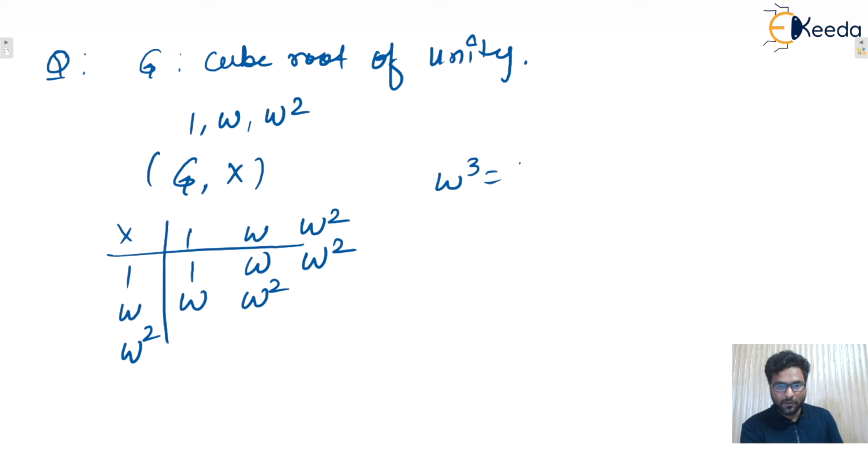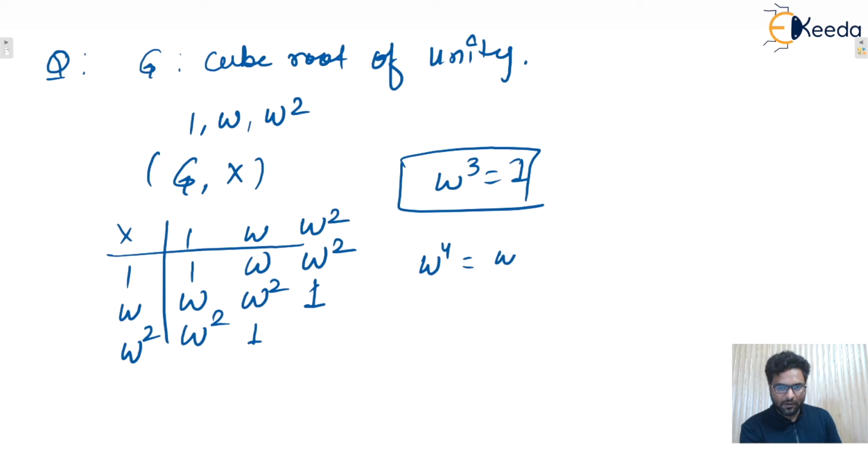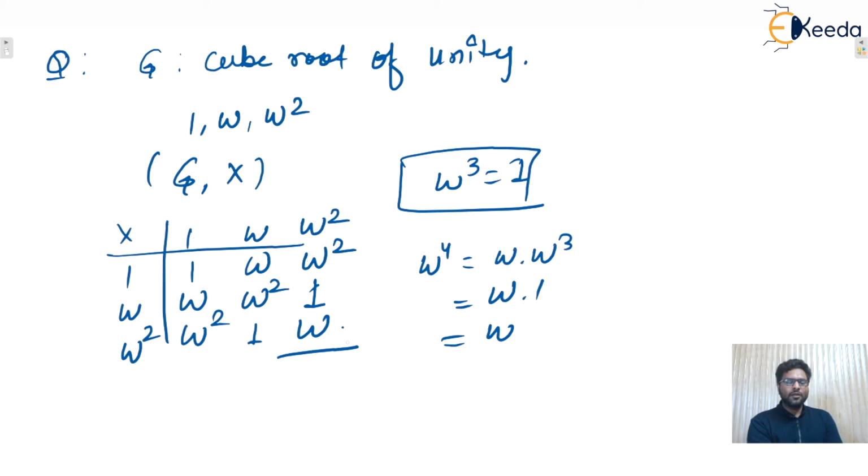Remember one property, omega cube is what? 1. So this is 1, then this is omega square, this is omega cube again 1, and this is omega power 4, which can be written as omega dot 1, that is omega. That will be the Cayley table.